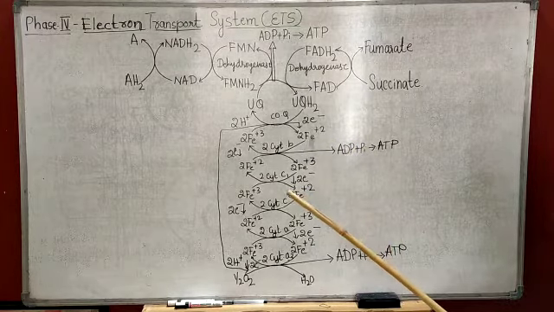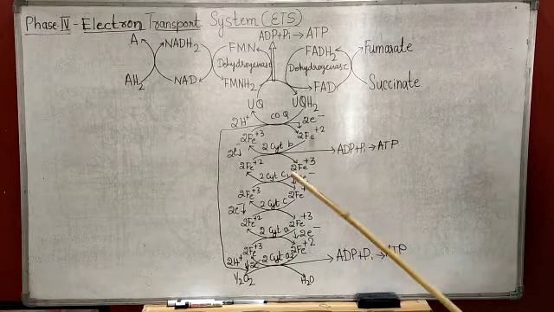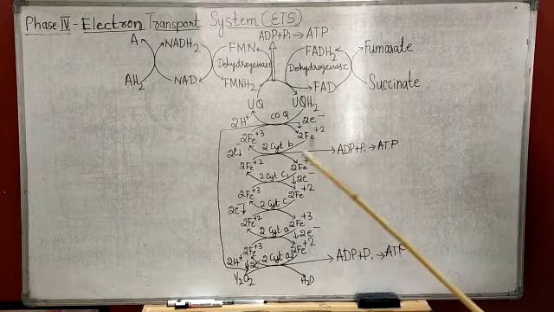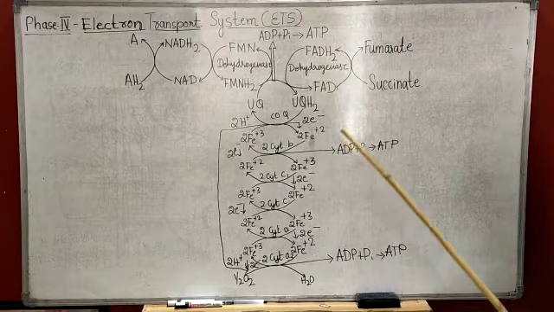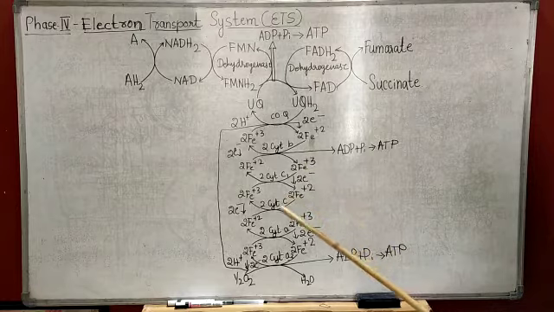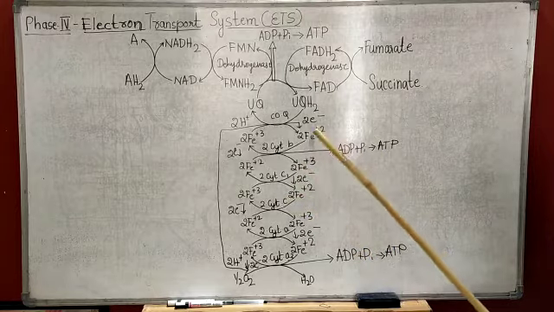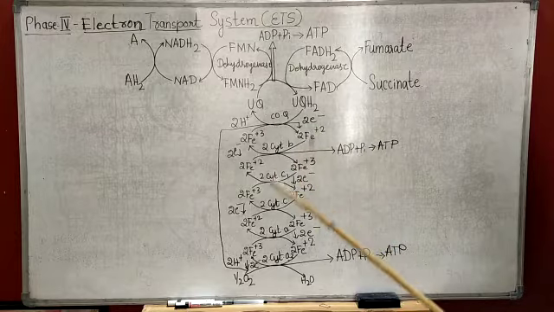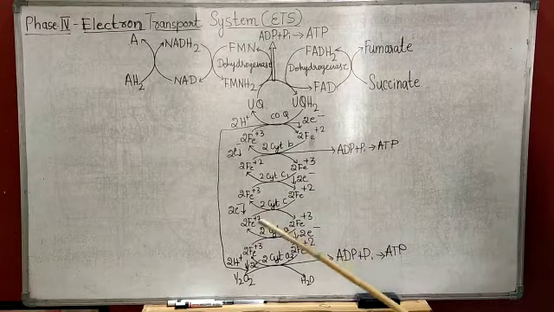Finally, the oxidation of a molecule of glucose results in a net gain of 38 ATP molecules. One molecule of glucose has 686 kilocalories of energy, and one molecule of ATP has 7.6 kilocalories.